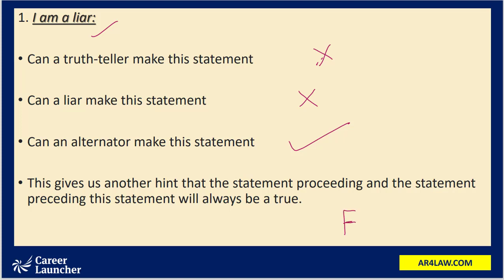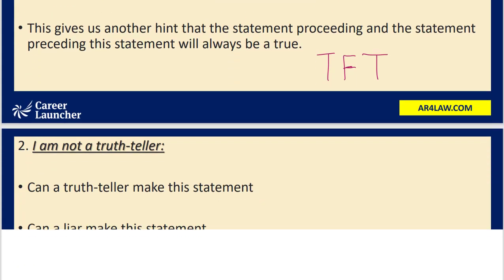So the statement just prior to this and the statement just after this would be true, because we know with an alternator the pattern should be truth, false, truth, false. So if this particular statement is false, the statement before it and the statement after it should be true statements.